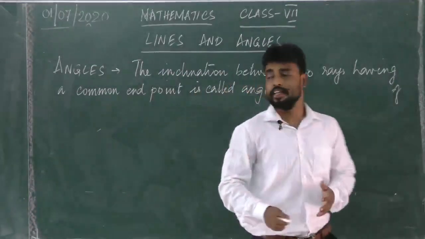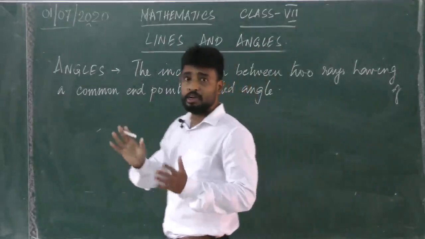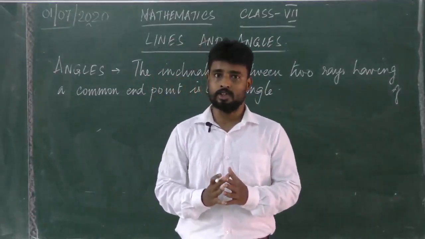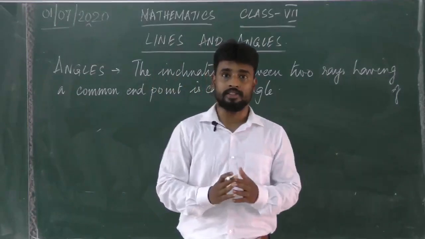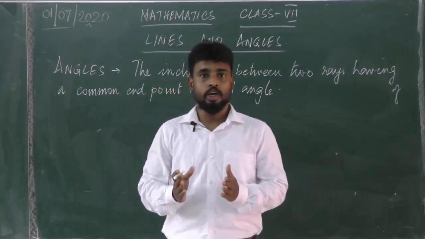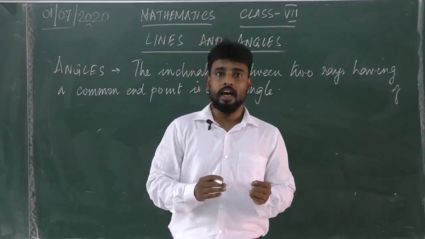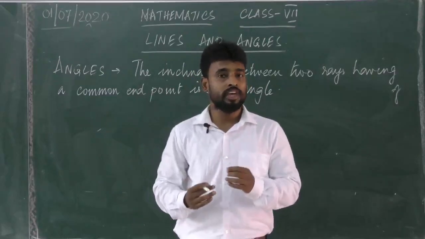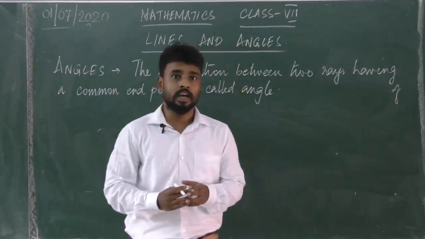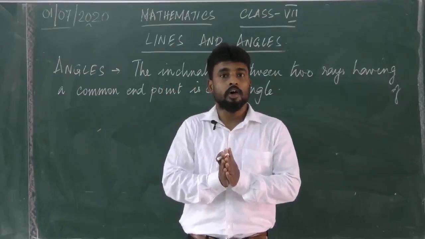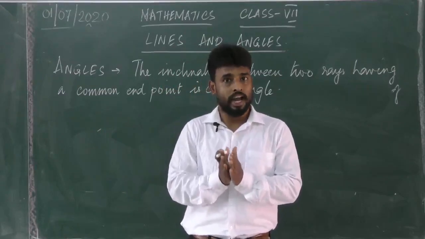What I have written is: the inclination between two rays having a common endpoint is called an angle. Now let us understand what a ray is. A ray is a line which starts from a point and is indefinite in one direction. Here we have two rays, they have an inclination between them, and they have a common endpoint.